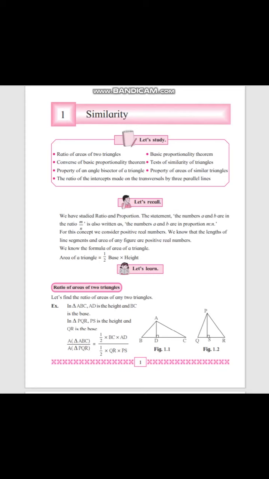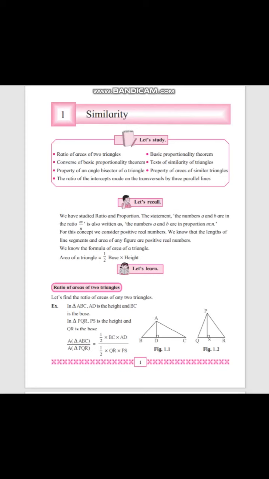After placing the values, the base of triangle ABC will be BC, and for PQR the base is QR, so that QR we have placed over here.